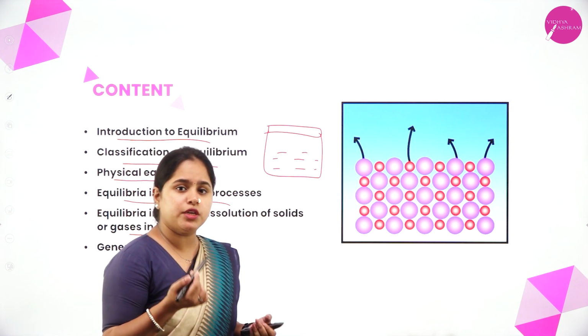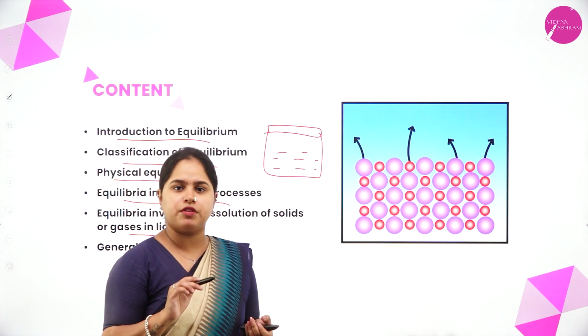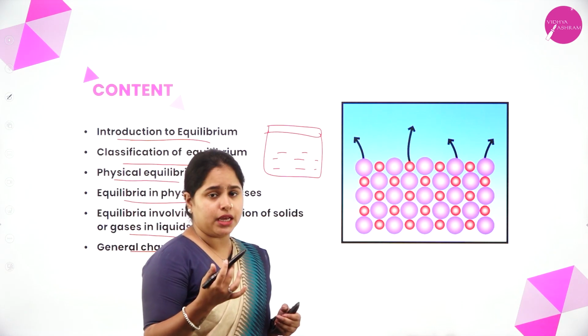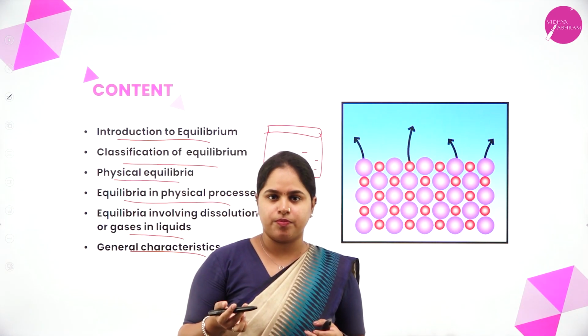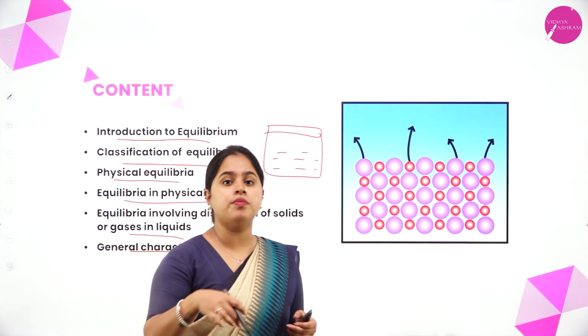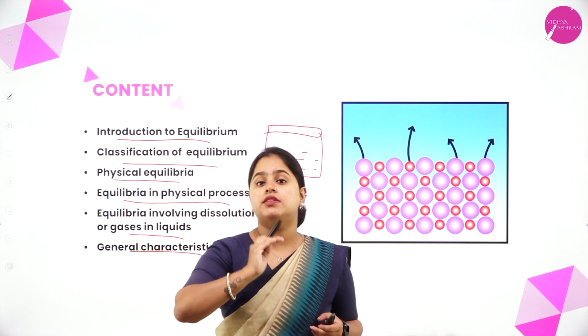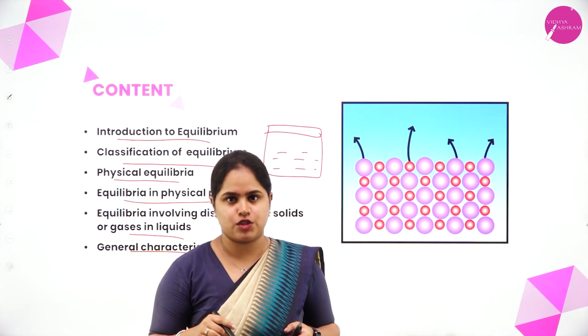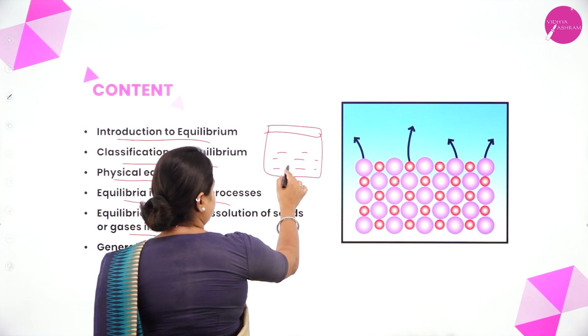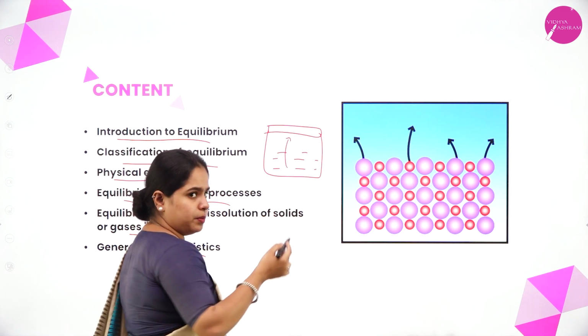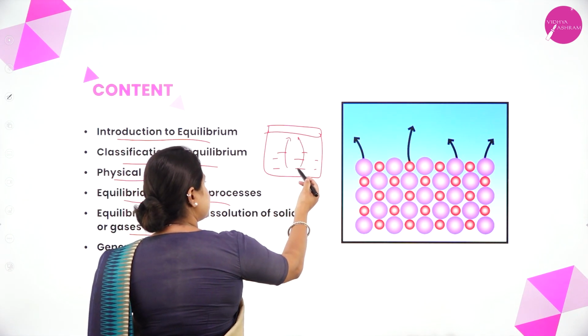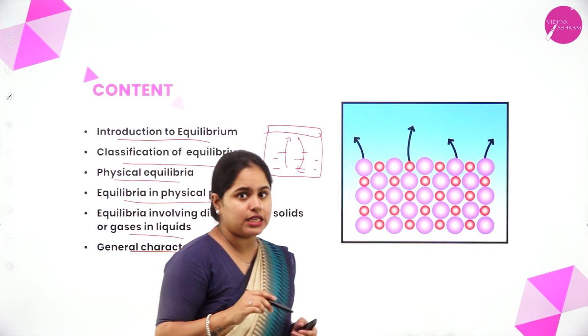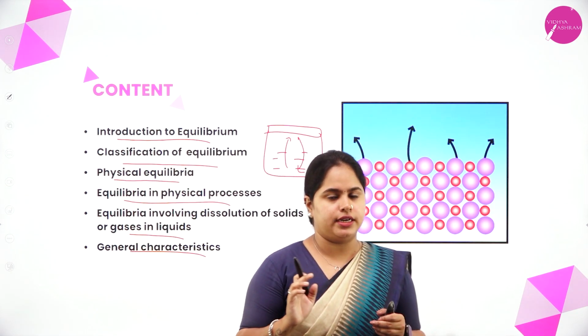That is, from liquid phase it gets converted into vapor phase. At the same time, another process is also happening, that is condensation. From vapor phase, it is getting converted back into liquid phase as well. So from liquid phase it is getting converted into vapor phase, and from vapor phase into liquid phase, as it is a closed container.